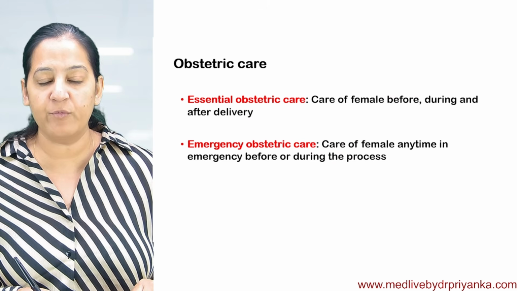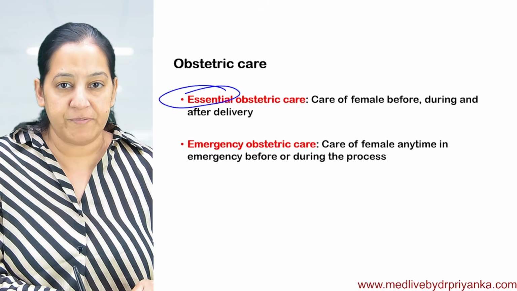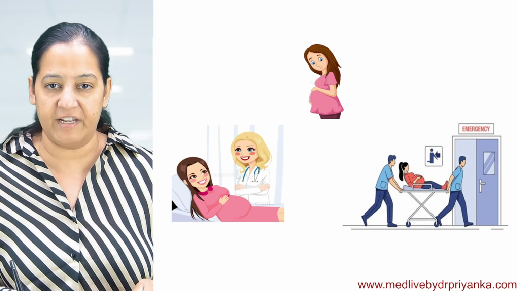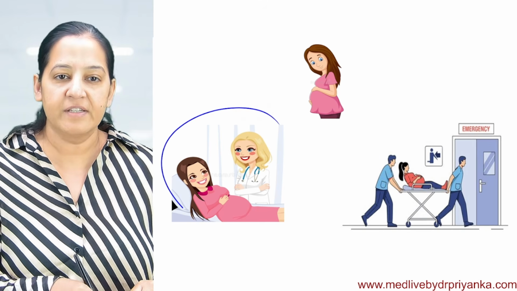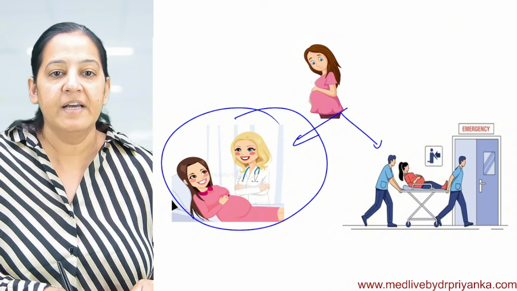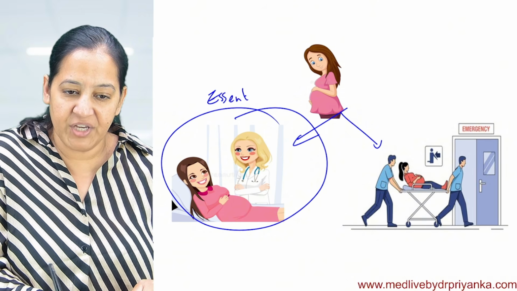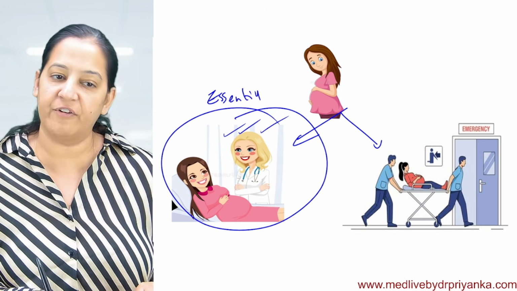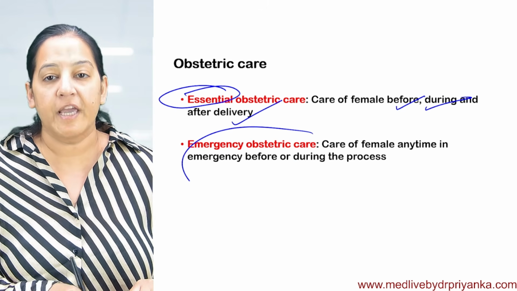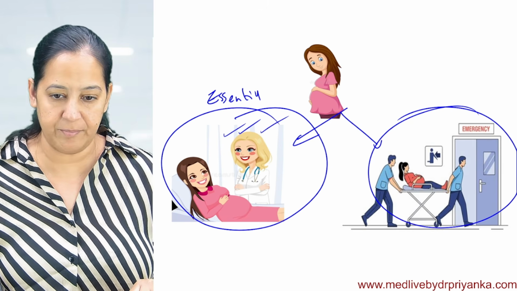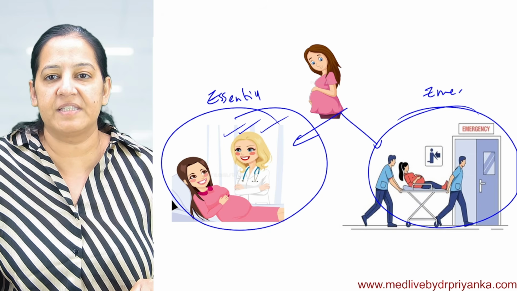What is essential and what is emergency? What is essential obstetric care? It is the care given to the female before, during and after delivery, till 42 days of the delivery. This is the normal care. During pregnancy we are giving the essential care. It is not emergency. Emergency care is given during an emergency, any time during the pregnancy. Okay, so this is emergency care.